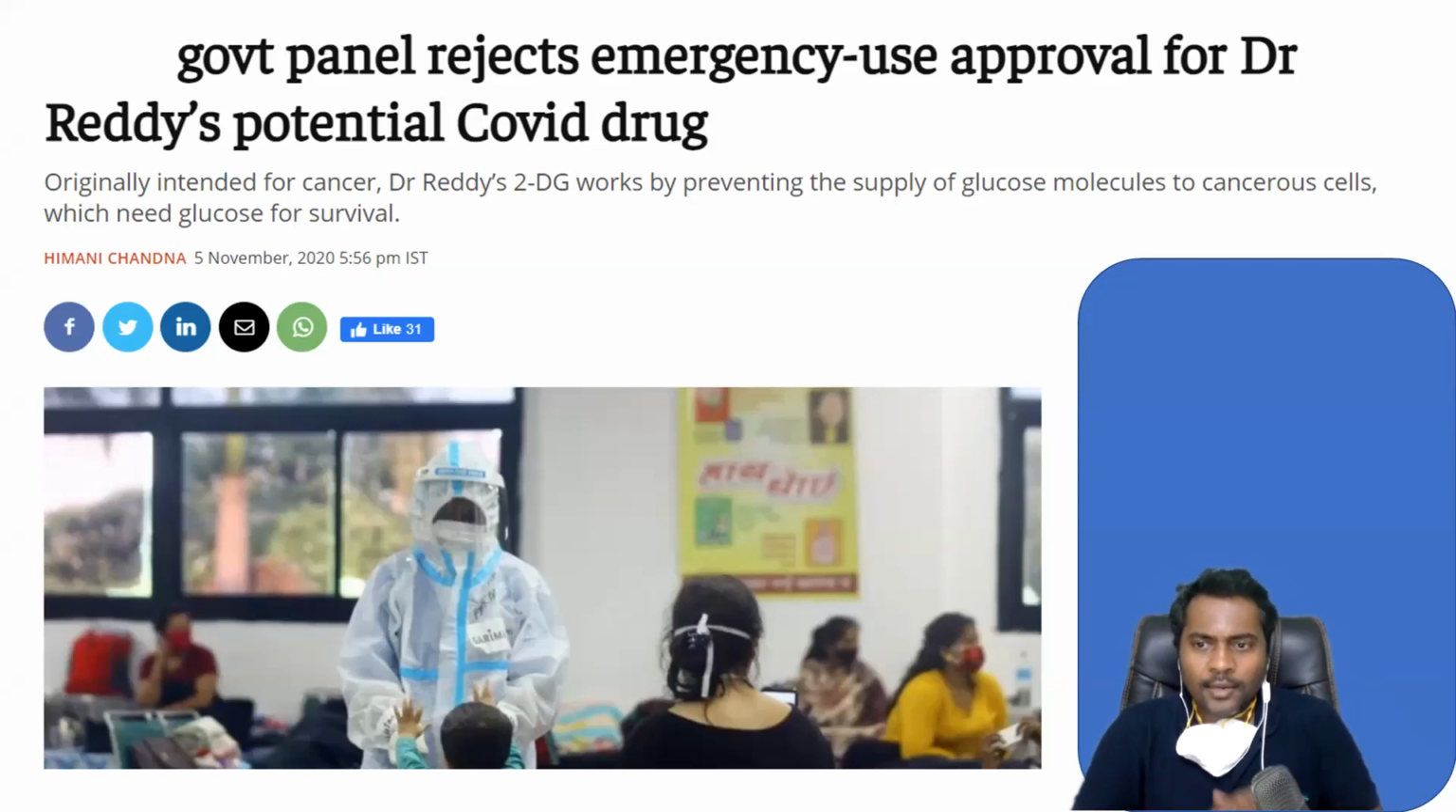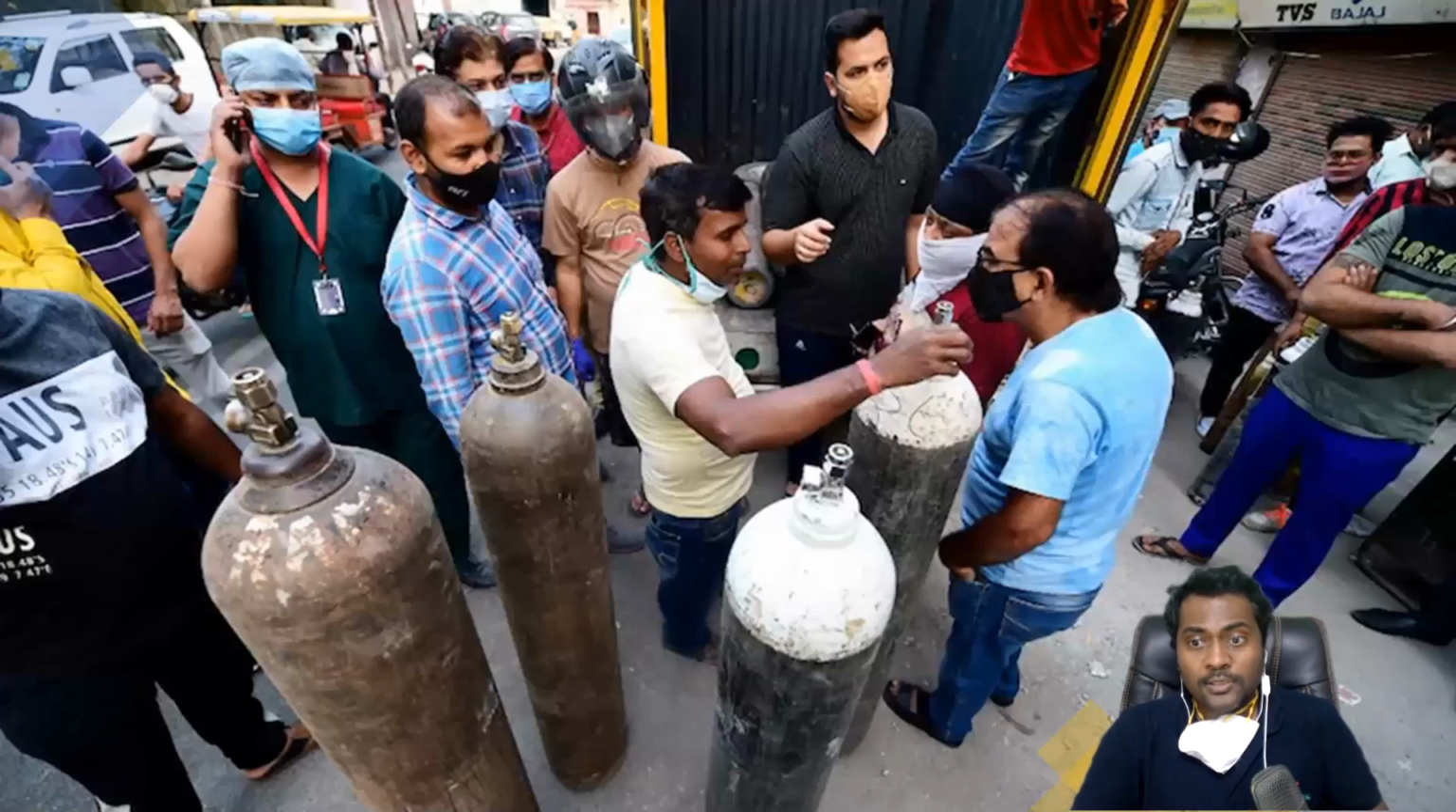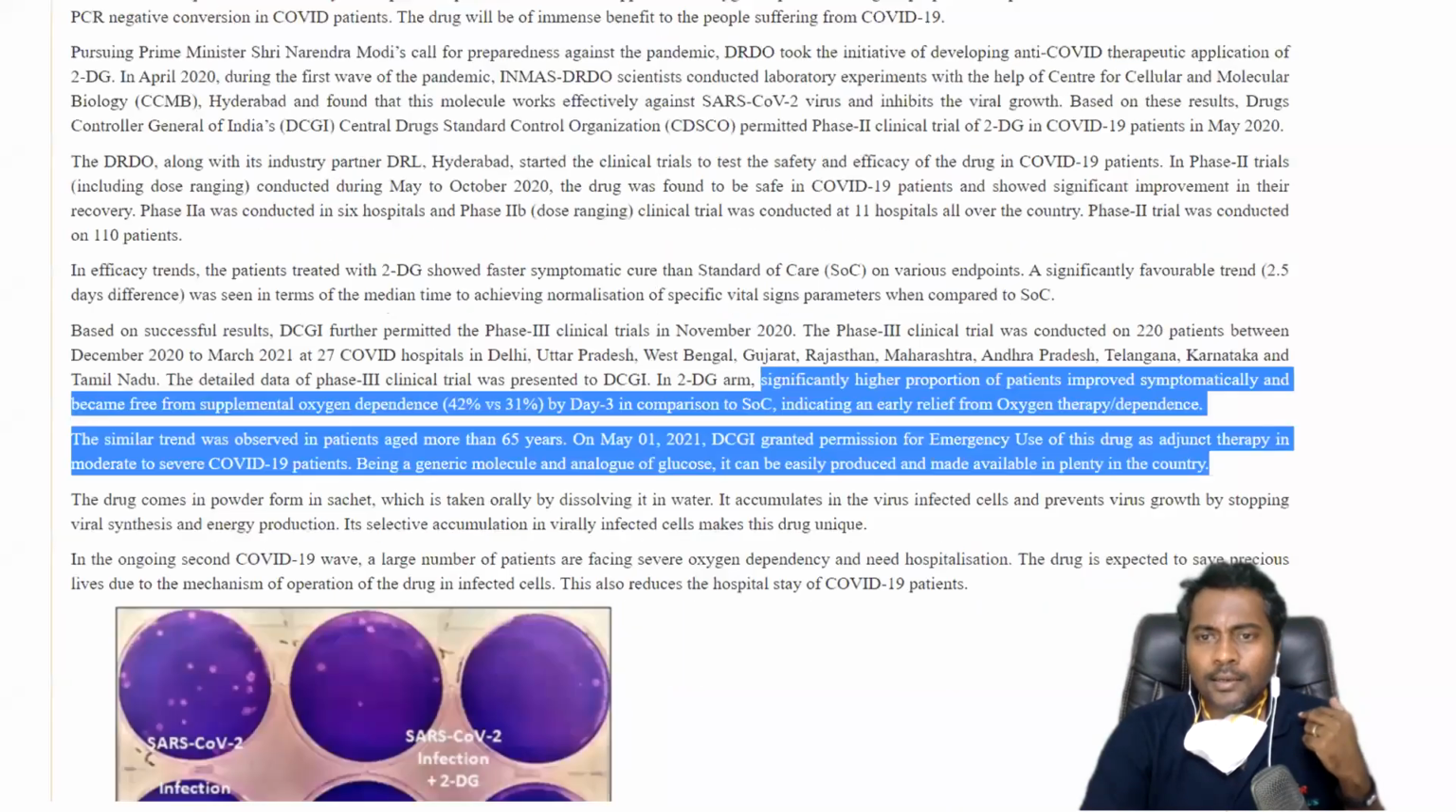What was that significant finding which gave them the immediate emergency approval? Right now the country is undergoing a crisis: each and every hospital is running out of oxygen for COVID-19 patients. And the significant study which DRDO published is that the addition of 2-DG resulted in a significant reduction of supplemental oxygen dependence in COVID-19 patients. The patients improved symptomatically, the viral replication got stopped, and oxygen dependence drastically reduced.